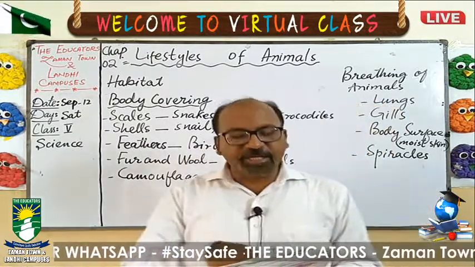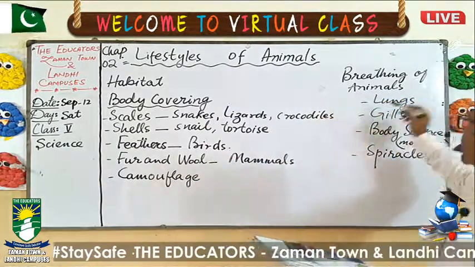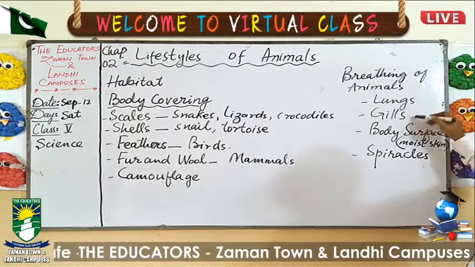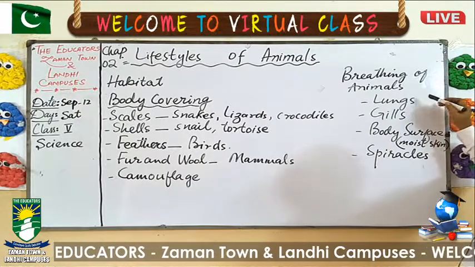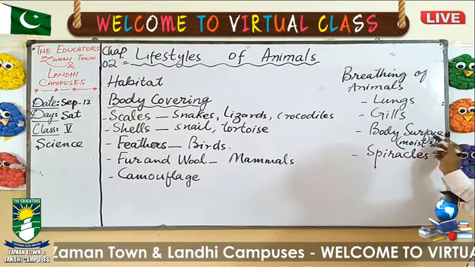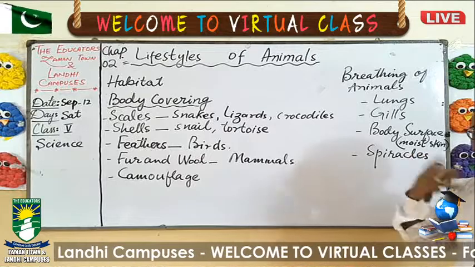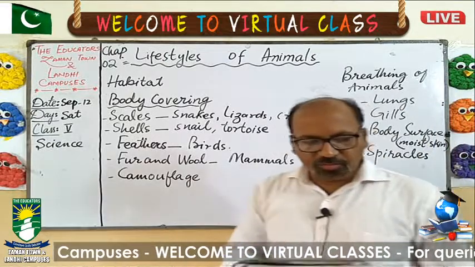Next is breathing in animals. These are the organs by which they can breathe. Some animals have lungs, some have gills, some breathe through the body surface, and some have spiracles on their bodies. So let's read.